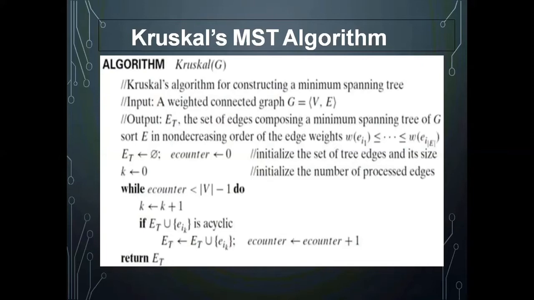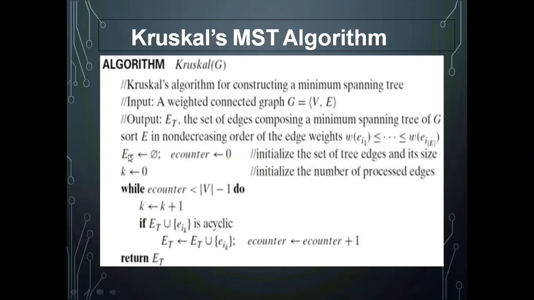What are the things you should process? K will be increased to K plus 1. So what is K? K is the number of edges present in the original graph. So the first edge will be the first minimum edge. You can see the weights of e_i1, e_i2, e_i3 like that, up to the total number of edges. So the first minimum weighted edge will be taken and we will be checking.